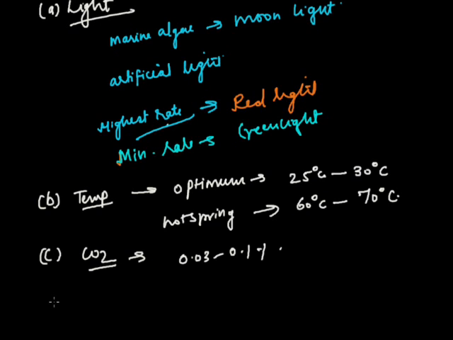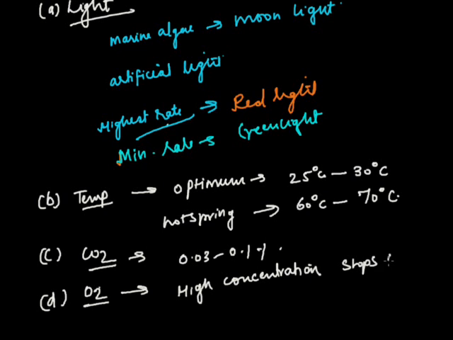Now, next factor is oxygen, that is O2. Higher concentration of O2 stops photosynthesis. We can say oxygen is inversely proportional to rate of photosynthesis.